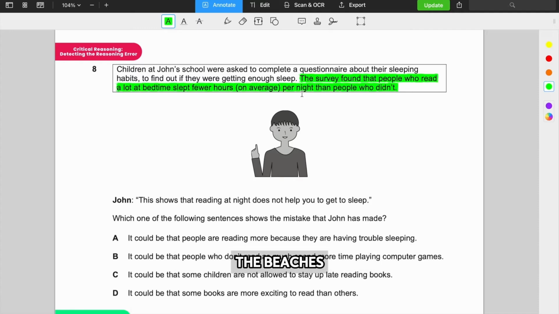Summertime, people are going to the beaches, people are more likely to swim out in the ocean, so therefore the rising levels of shark attacks, and also more ice cream sales because people are buying ice cream. Anyway, I went on a tangent, but just know that just because you have an association, that does not mean there is causation. That does not mean that reading at bedtime causes poorer sleep, okay? So we see these two things occur together, but it doesn't mean one causes the other.